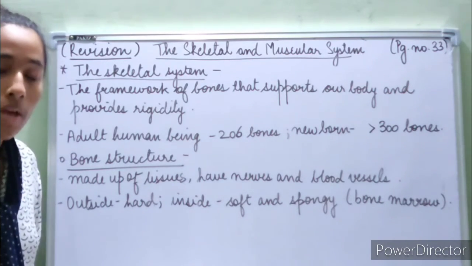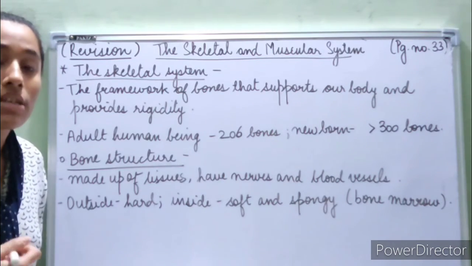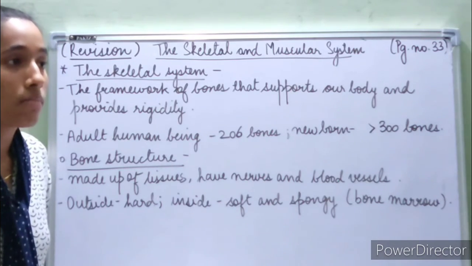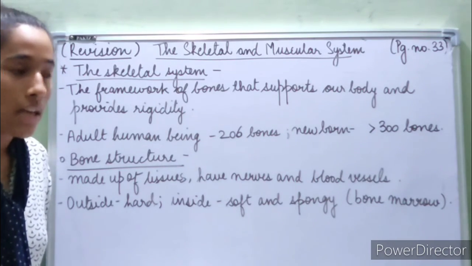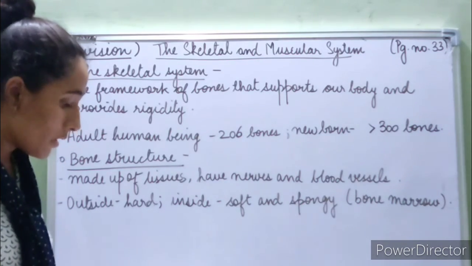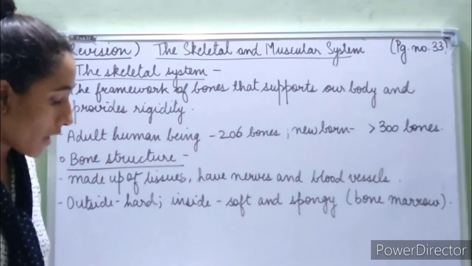And in tomorrow's session we are going to learn about it in even more detail, about what different kinds of bones it is made up of and what the skeletal system consists of. So all of these things. So this is all for today. Please revise, please read page number 33 and 34 till the human skeleton part, and that is all.